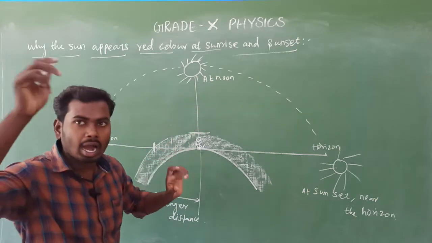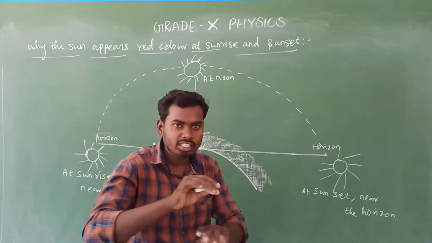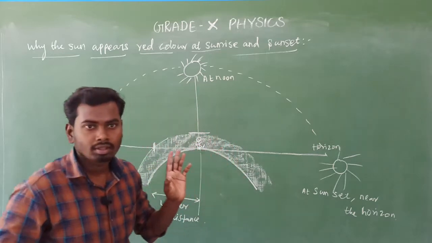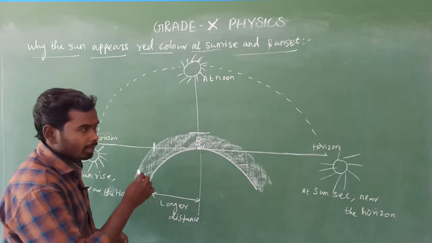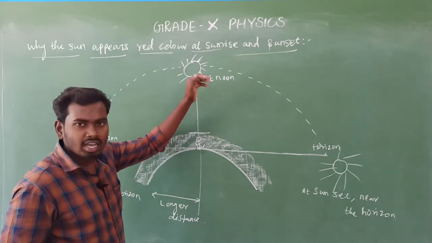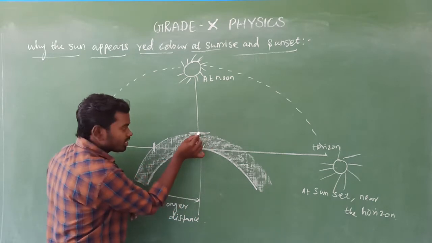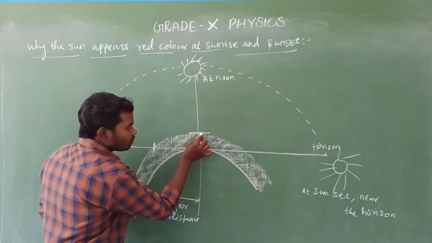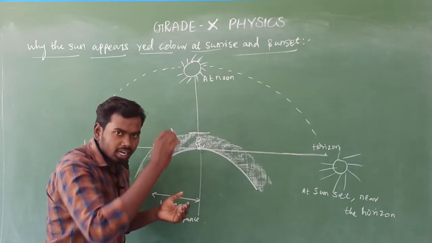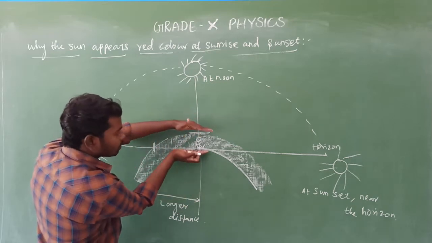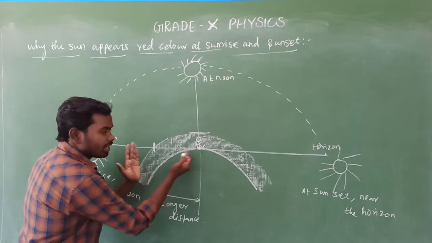Whenever the sun comes over our head, the distance between the sun and the observer, which means the earth's surface, will be less. So when the sun is at noon, the distance between the outer part of the atmosphere and where we are standing on the earth's surface is less, whereas this part and that part are very much more.